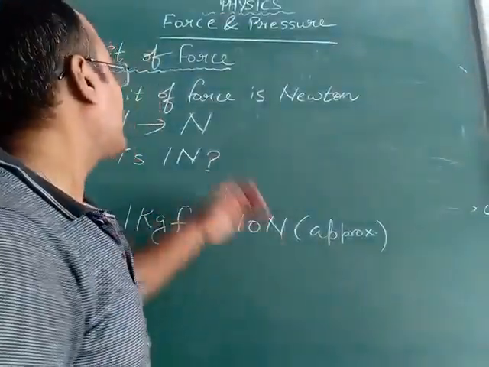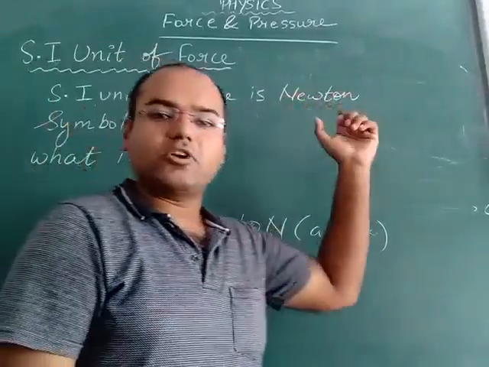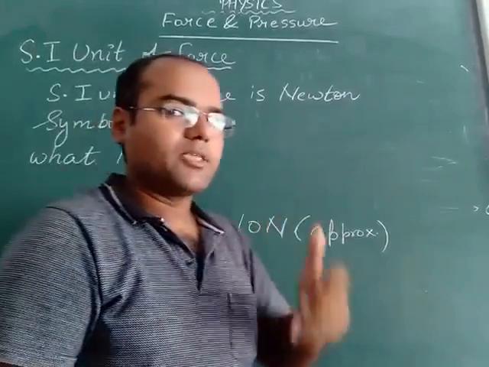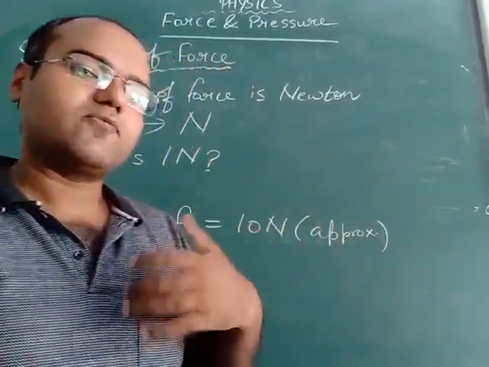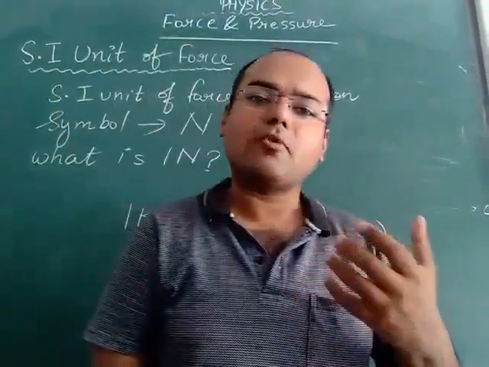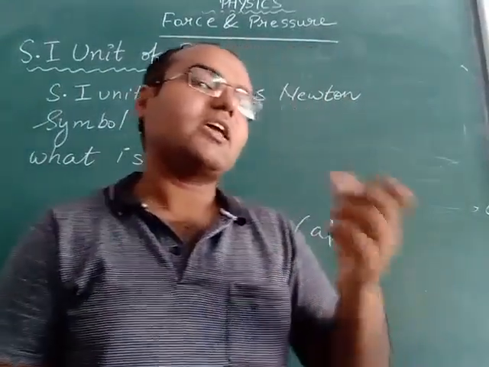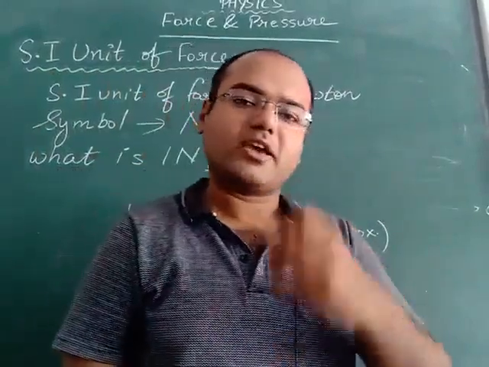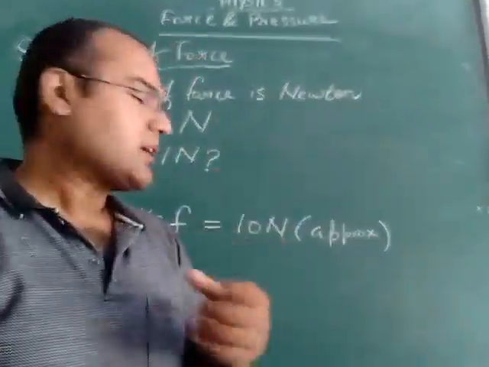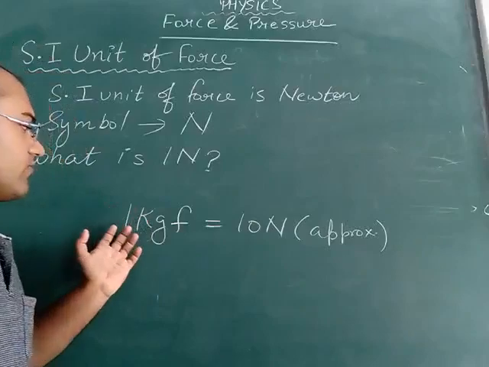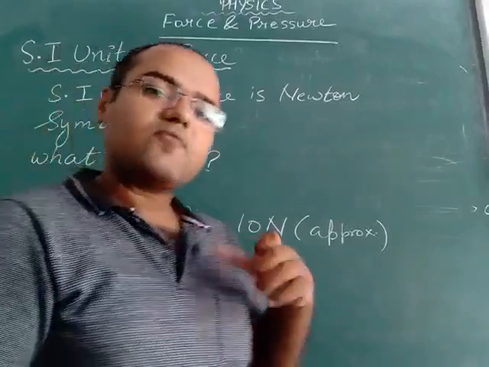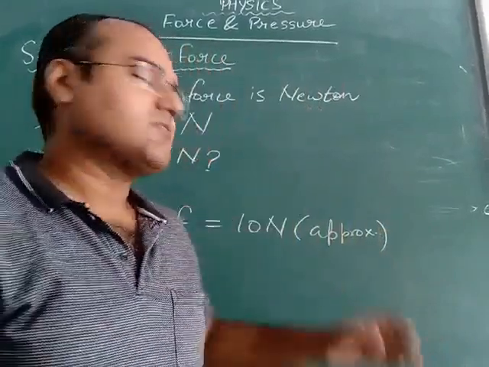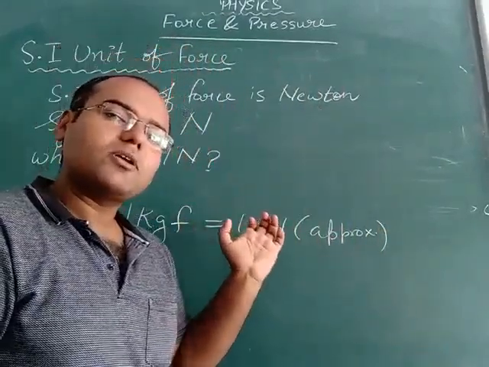So what is the SI unit of force? SI unit of force is Newton. In order to represent Newton, we will use capital N. And what is 1 Newton? 1 Newton is the force which applied on a body of mass 1 kg will increase its speed by 1 meter in 1 second. Now what is 1 kgf? 1 kgf is the force of gravity on a body of mass 1 kg, and this 1 kgf is approximately equal to 10 Newton.